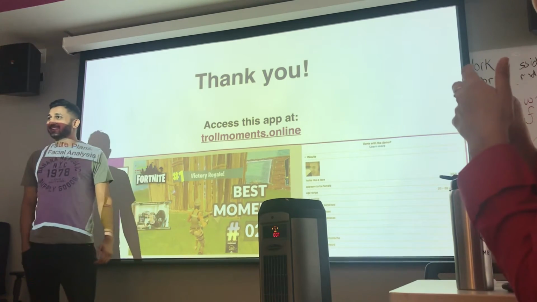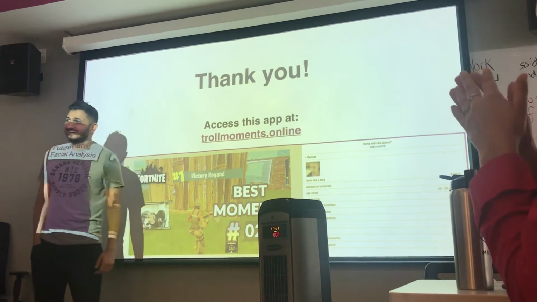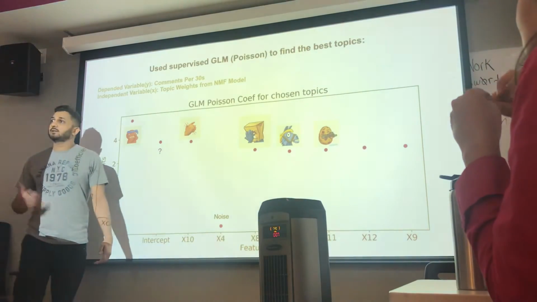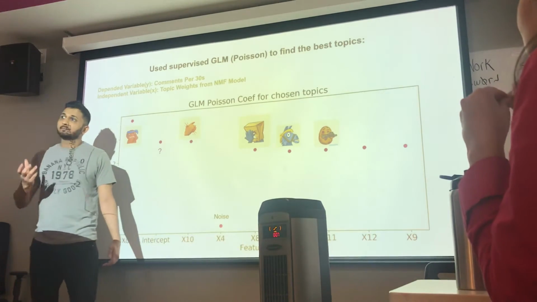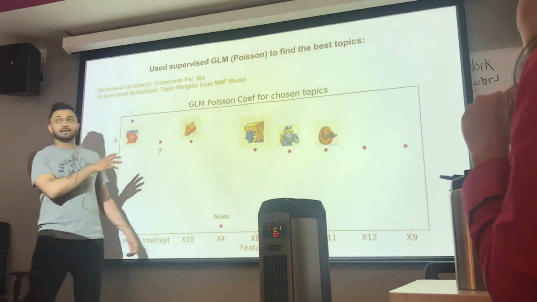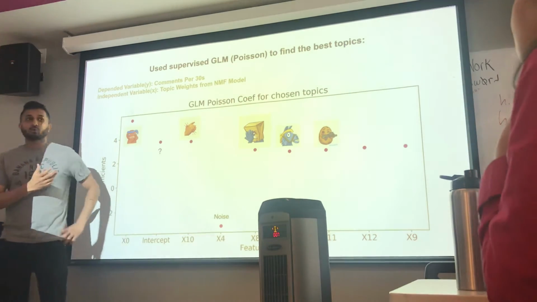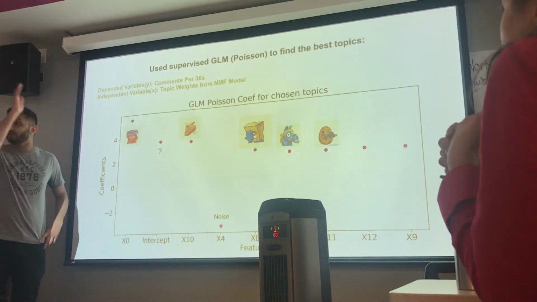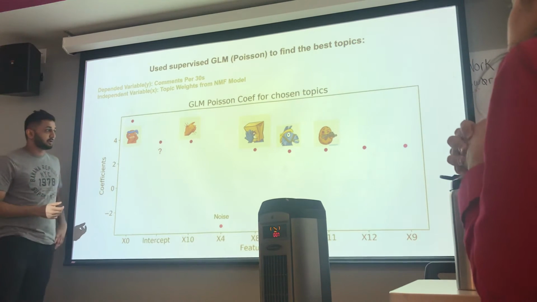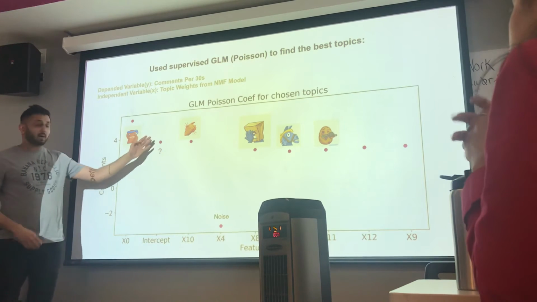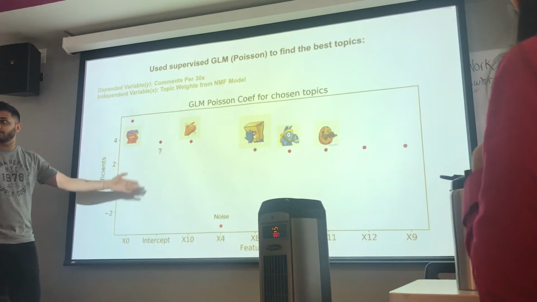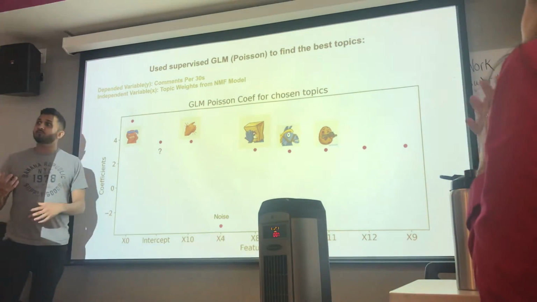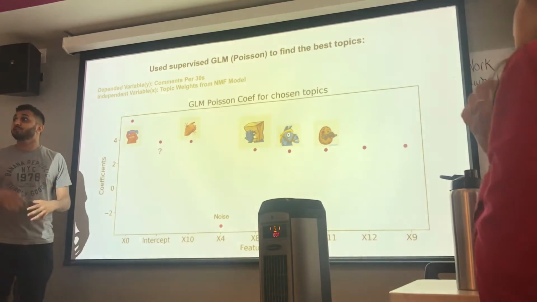Can you explain the GLM slide one more time? So GLM is more like a linear regression model, like we did with Patsy. sklearn doesn't take in a GLM model. I tried. So what we did was Sophie recommended a Poisson distribution because comments are very peaky. It's a right-skewed distribution. The GLM model, Patsy interface always outputs the intercept, but basically it just gives you the coefficients. What we're looking for here is not the accuracy, but just the interpretation.